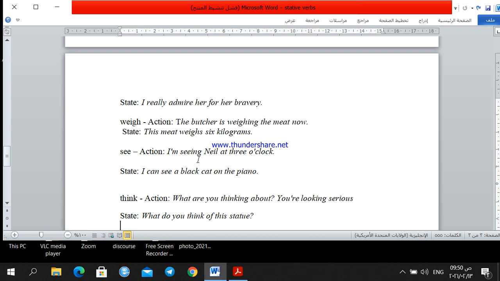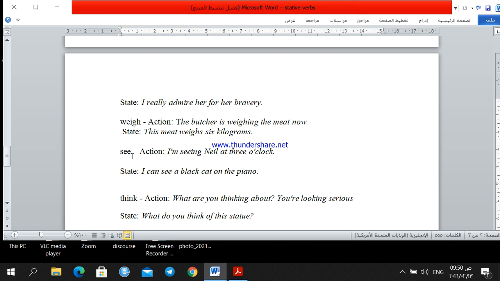The verb see. The verb see could be an action like I'm seeing Nail at 3 o'clock. If it has the meaning of meeting, when I say I am seeing Nail at 3 o'clock, then it means I am meeting him. Then again, this is an action. I am seeing Nail at 3 o'clock. This means in the future. In the future I'm seeing him, I'm meeting him.